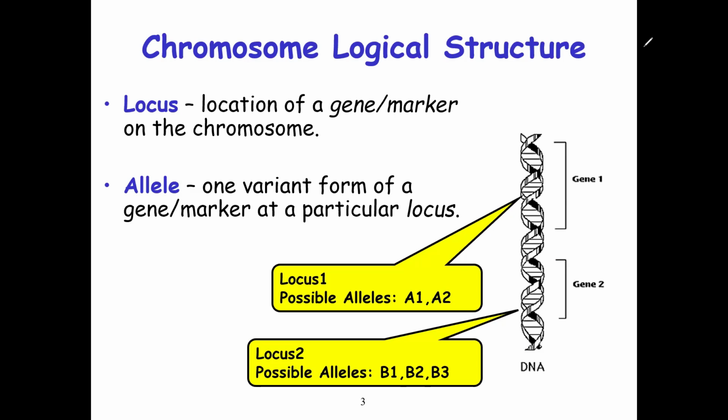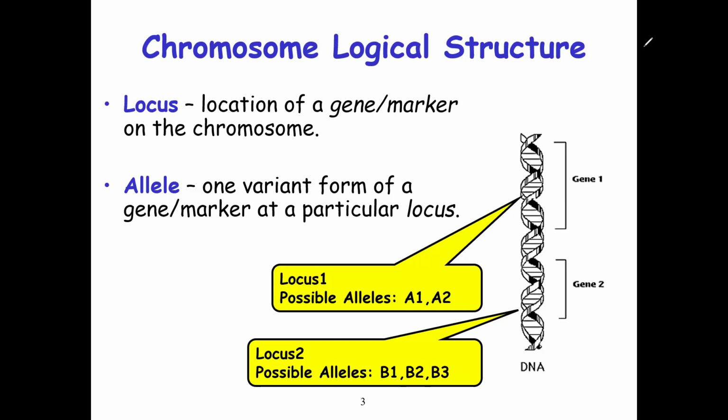You can have different loci: locus 1, locus 2, locus 3, locus 4. Some genes have their specific locus. For example, if you want to get the location of a gene, let's say the hemoglobin gene, you have to know the specific locus where the hemoglobin gene is found. So it's like an address of a gene. The location or address of a gene on a chromosome is what you call a locus.